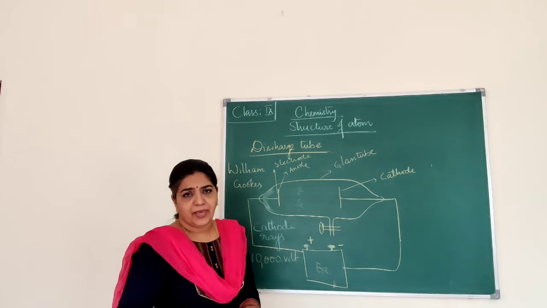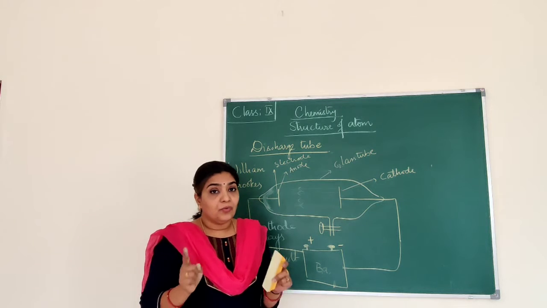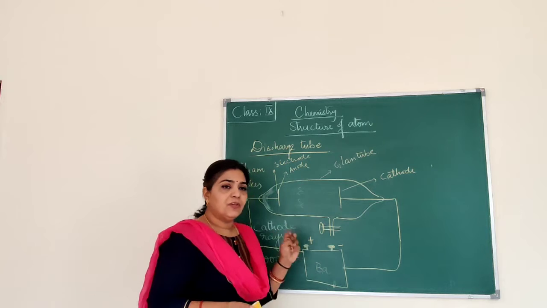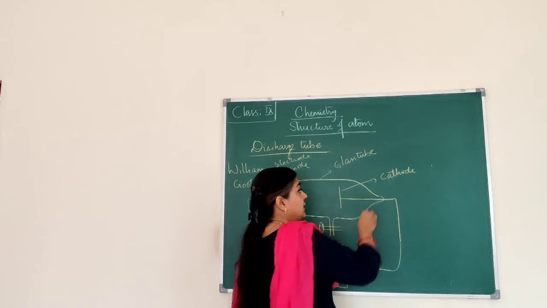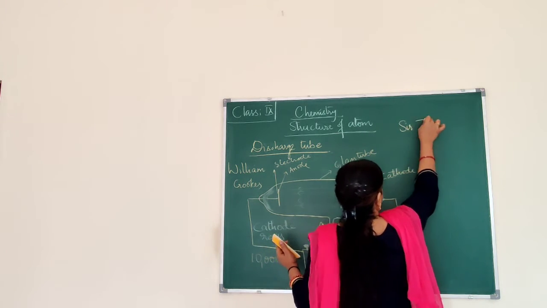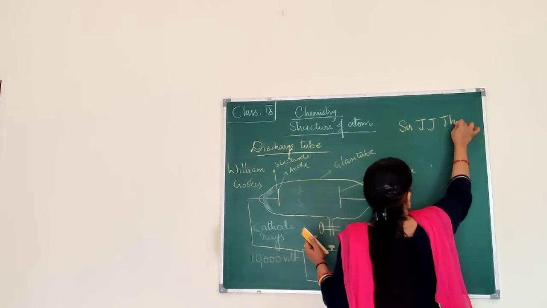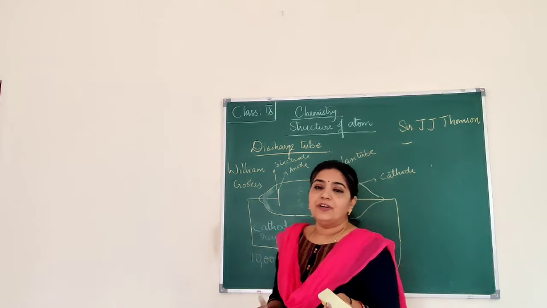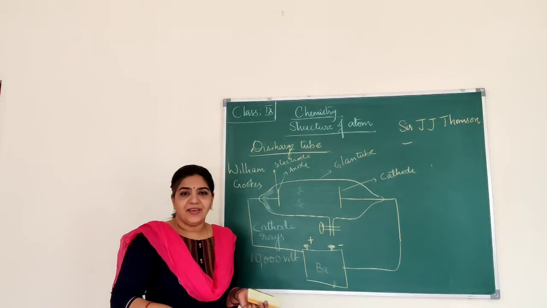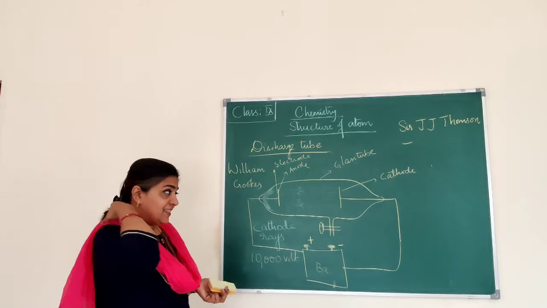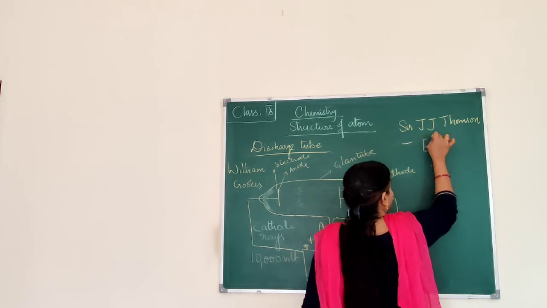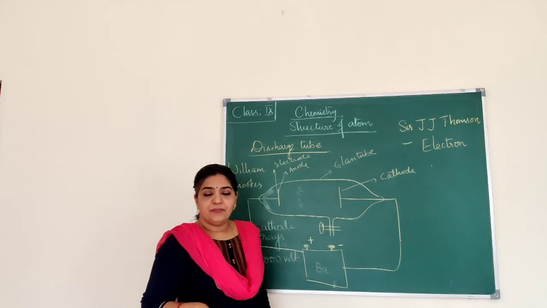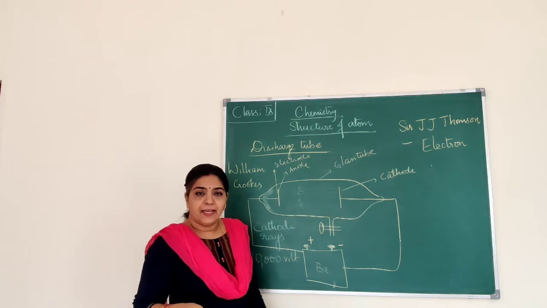Then several experiments were carried out. Even J.J. Thomson, you remember, right? J.J. Thomson also carried out the experiment, and he was the one, Sir J.J. Thomson, who discovered one of the fundamental particles of an atom. Which is that one? Yes, it is the electron. So J.J. Thomson discovered one of the fundamental particles, that is electrons.